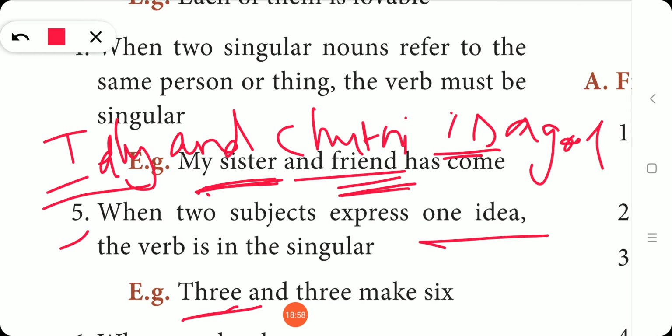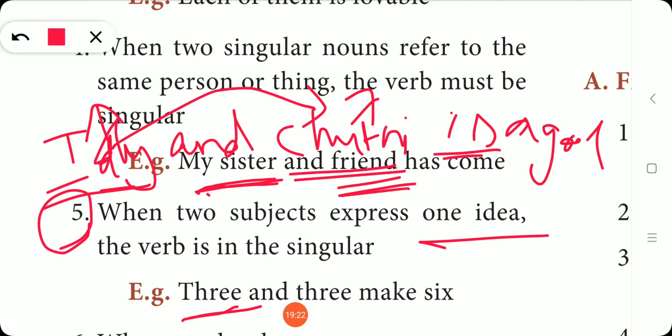So in the fifth rule, idli and chutney both are expressing the same idea. Both are expressing a single thing. Okay. So we can only take both together as one concept. So at that time we have to use the singular verb. Can you understand?